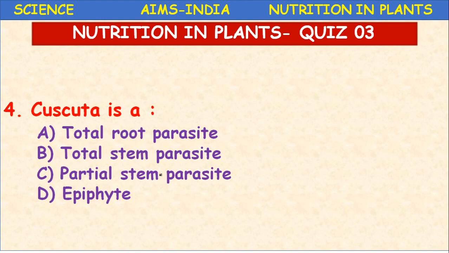So they possess special adaptations. What we are studying comes under the adaptations in plants also. A parasite has its own adaptation. A parasite possesses root-like structures called haustoria, whereas the epiphyte possesses special roots called clinging roots. Roots of parasite, haustoria; roots of epiphyte, clinging roots. So here Cuscuta is a stem parasite, as we all know, but you have to select in option B and C which is the correct one: total stem parasite or partial stem parasite.